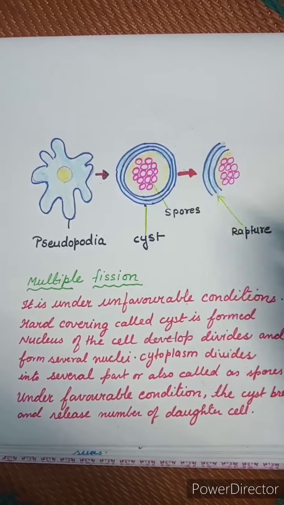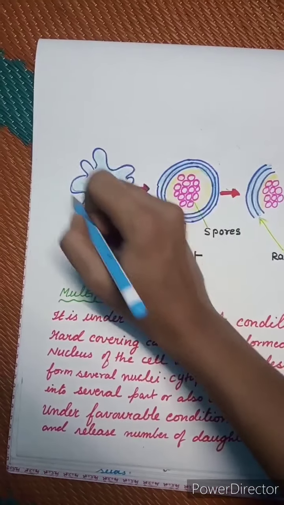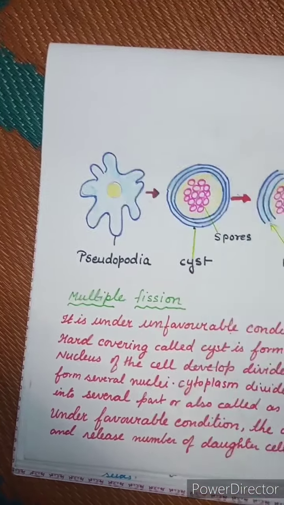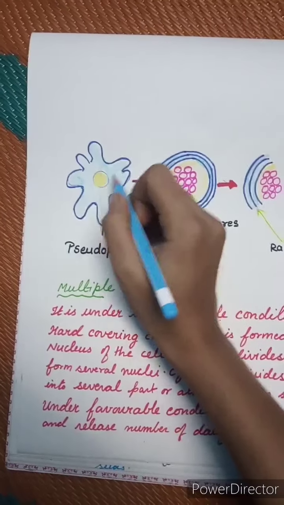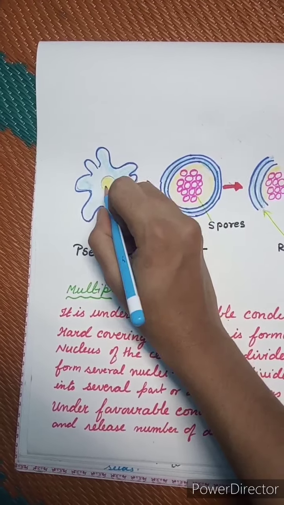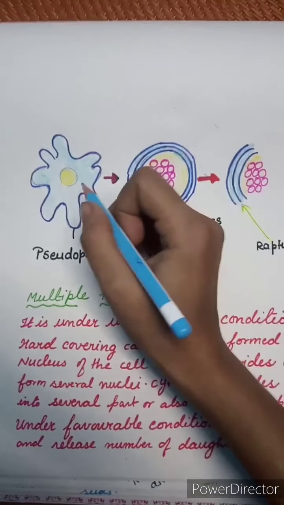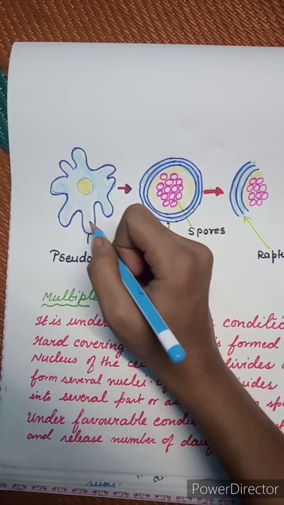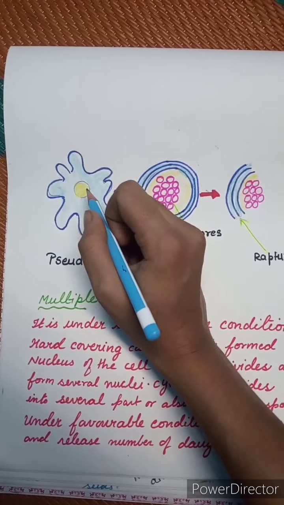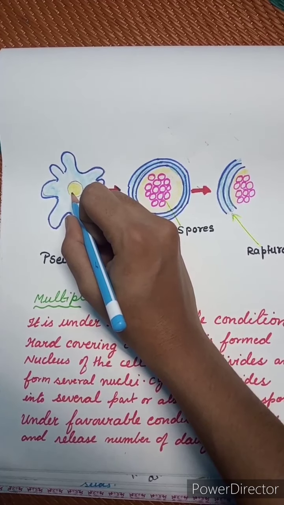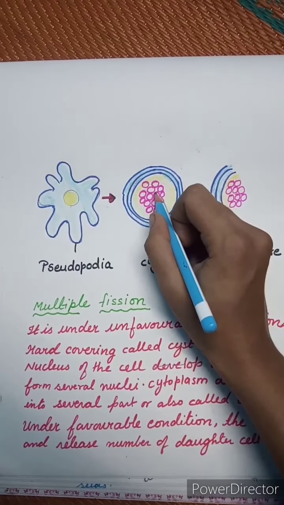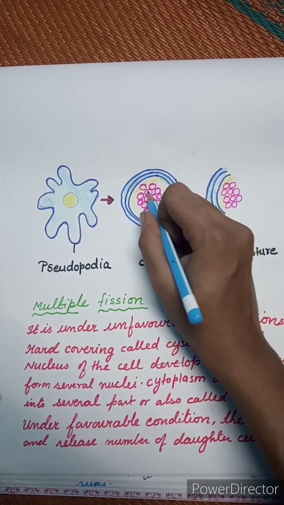Now let us understand once again. So this is a picture of an amoeba. They have cytoplasm, they have a nucleus. This is the nucleus. Now what happens? Under unfavorable condition, the nucleus will divide and form several nuclei.